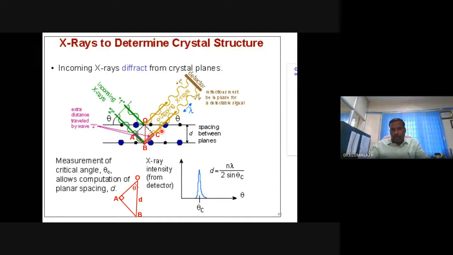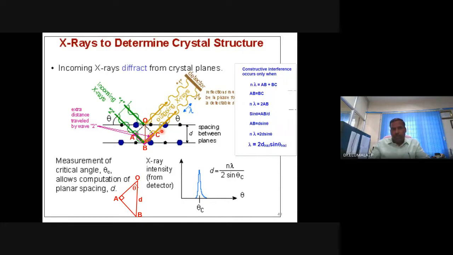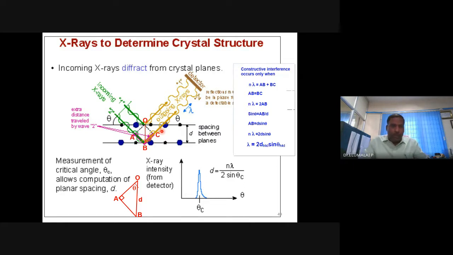Ray 2 travels an extra path. How much is the additional path traveled by the incoming radiation number 2 marked in this diagram?